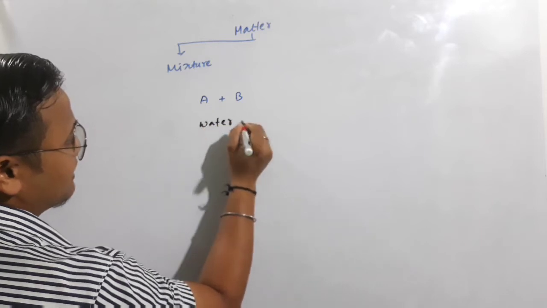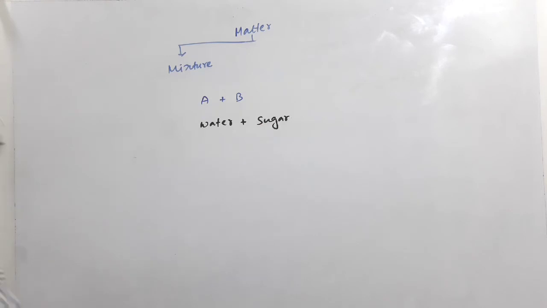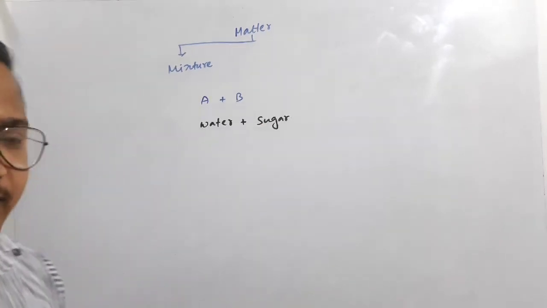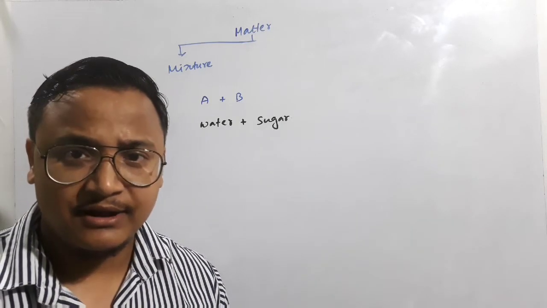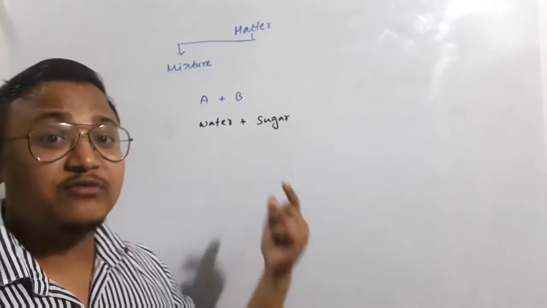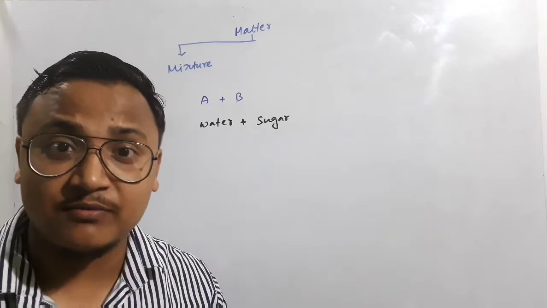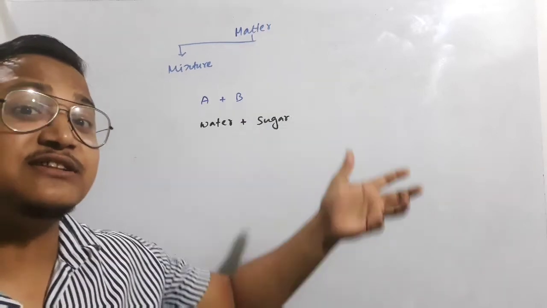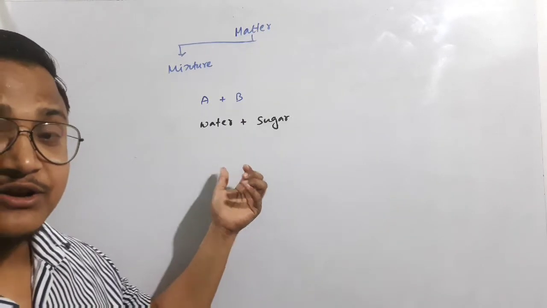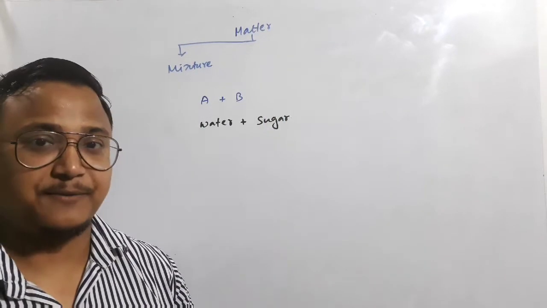Consider I have water, and in the water I pour some sugar particles and stir. After some time all the sugar particles get dissolved there. That means the sugar particles change to liquid, which is why they get dissolved. So water and sugar are changing the physical state, basically the sugar. That's why it is known as the physical combination of matter here.